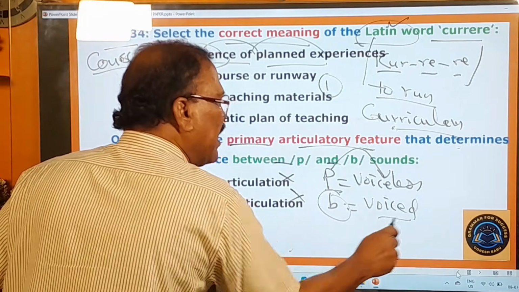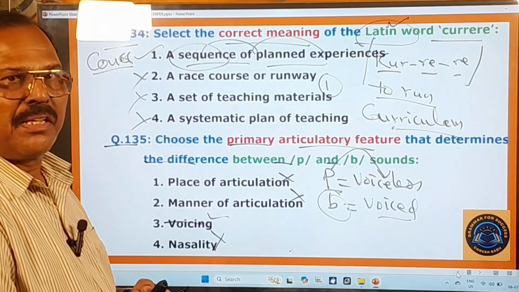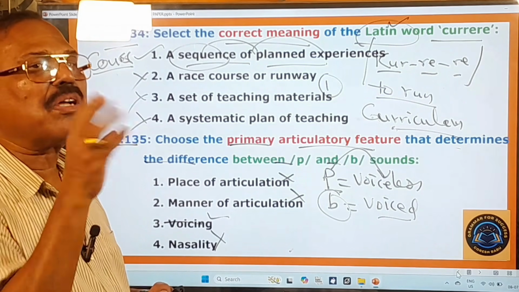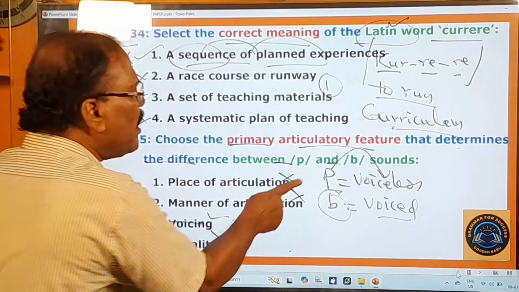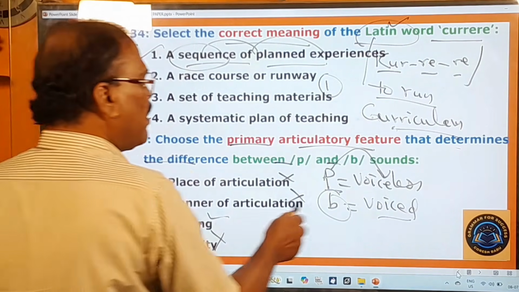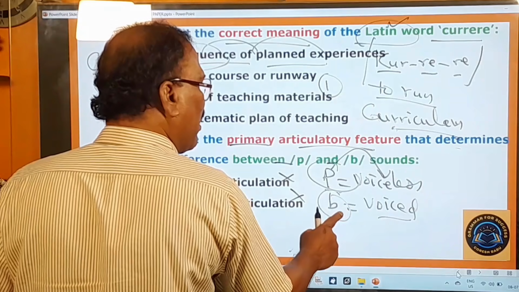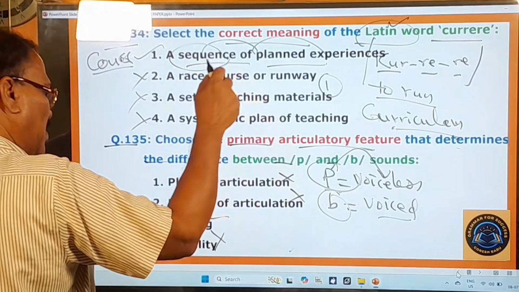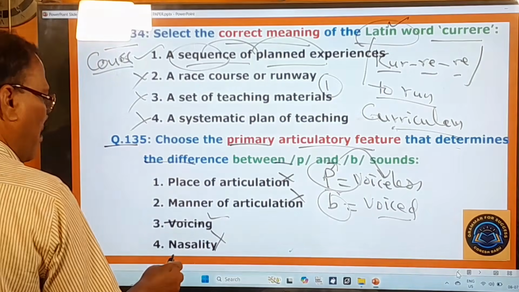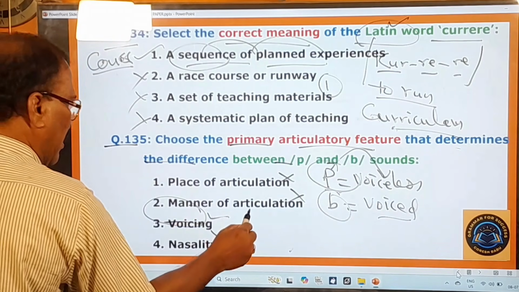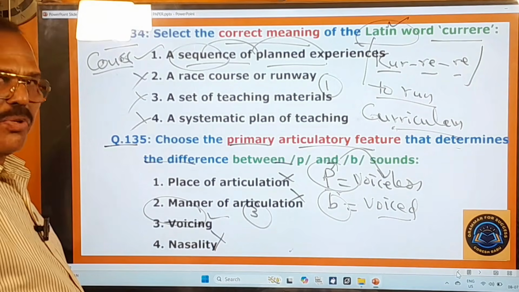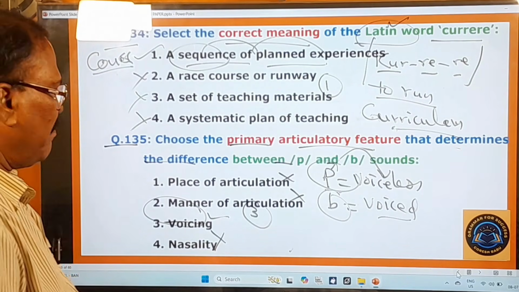And ba is a voiced sound, because when you say ba, the vocal cords are vibrating. So this is the difference between these two consonantal sounds, and therefore voicing is the right one, and that is your answer. All others are wrong. And now you move on to other questions.